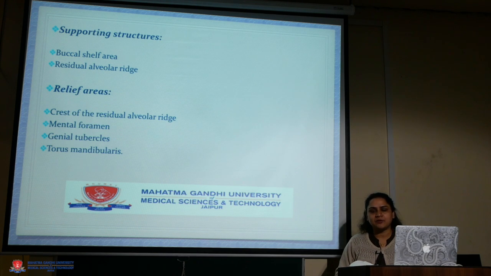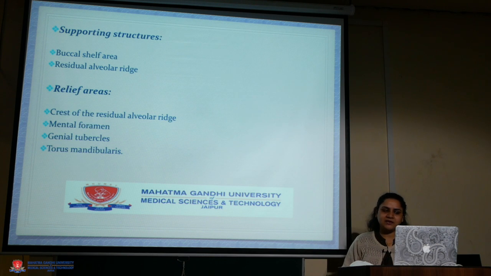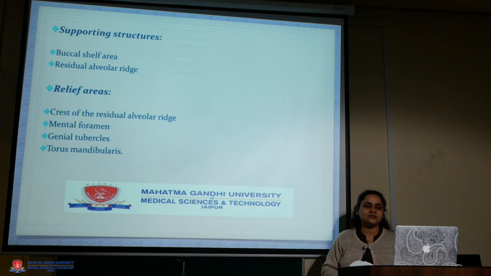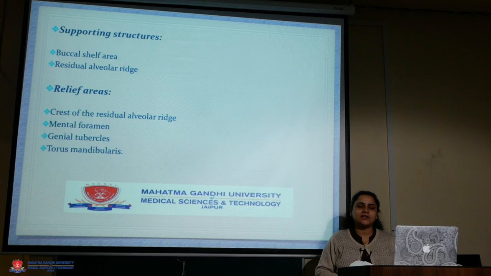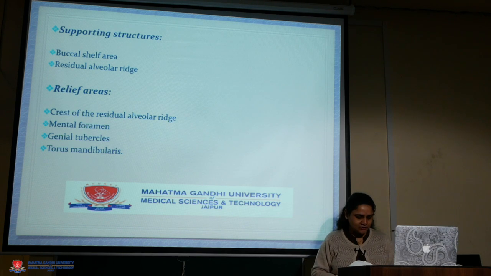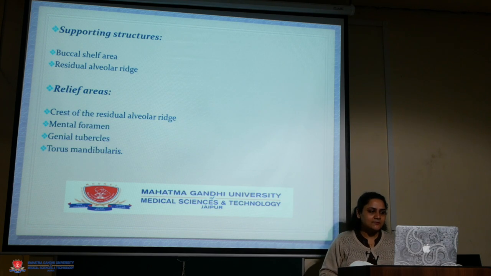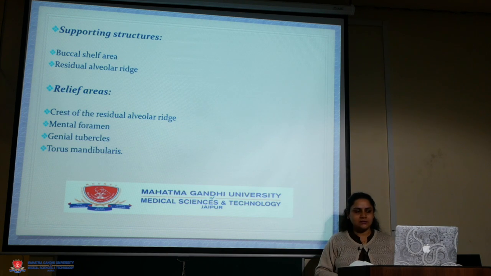The next are the supporting structures, which are the buccal shelf area, which is also the primary stress bearing region, and the residual alveolar ridge. The relief areas are the crest of residual alveolar ridge, especially in the anterior region of the edentulous ridges. The next are the mental foramen, the genial tubercles, and torus mandibularis, if any are present.